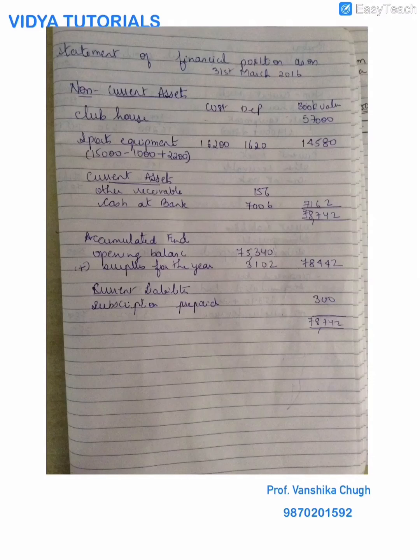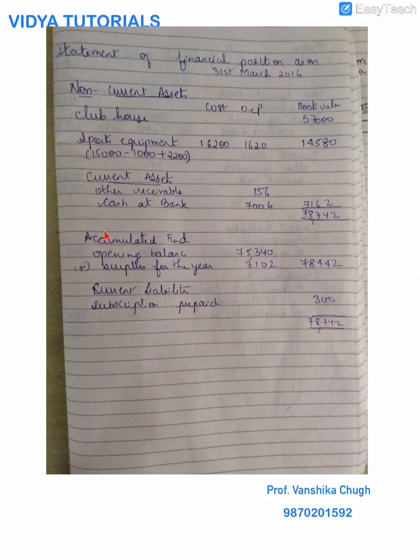I have finished the asset side. So first was my non-current, then my current. In current, please remember cash at bank you will get as the closing balance of the cash from your receipts and payments account. I have got the total of the current asset side.